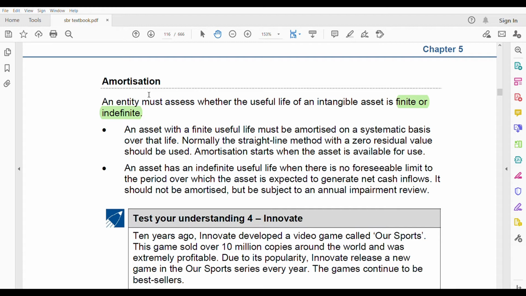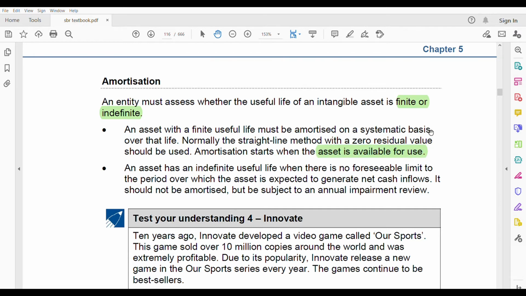Based on this only, your calculation of amortization will differ. And they will give you finite useful life, or useful life is indefinite. So what if it's finite? If finite means fixed, 5 years, 10 years, like that. So an asset with a finite useful life may be amortized on a systematic basis over that life. Normally the straight line method with a zero residual value should be used. Amortization starts when the asset is available for use.